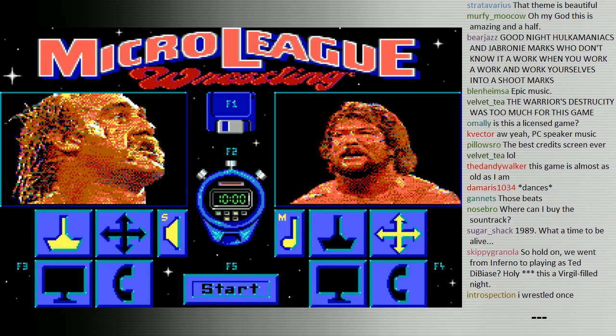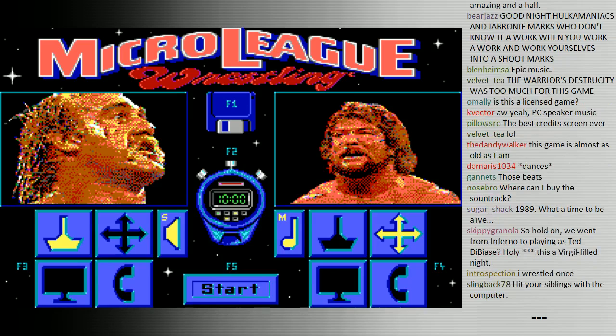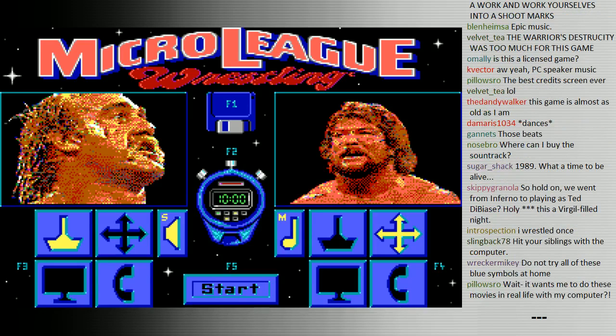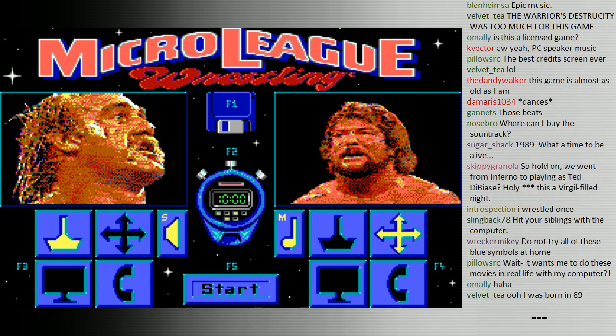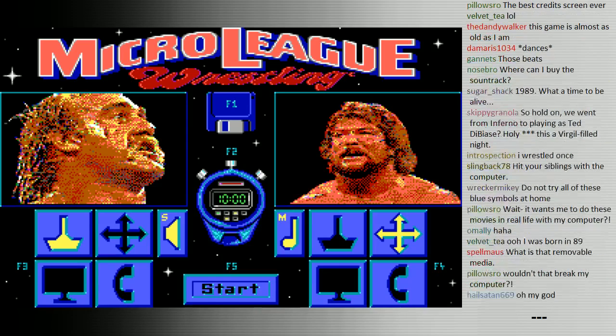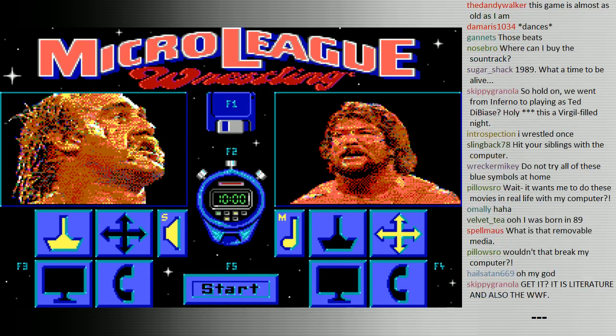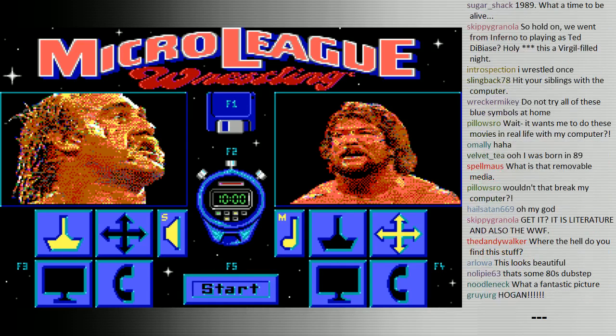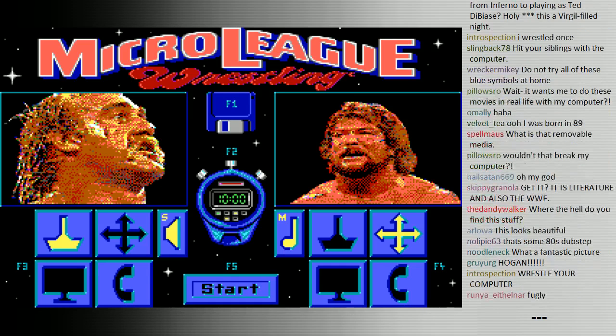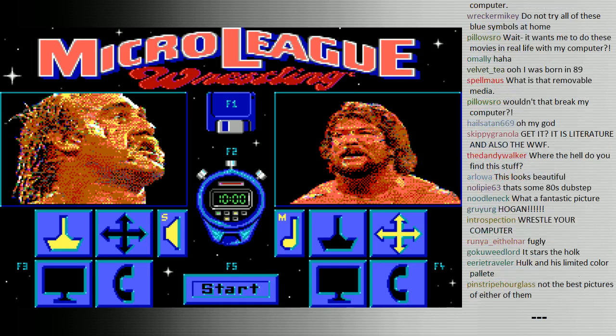Okay, there they are, Hulk Hogan and Ted DiBiase. So we can either control one of these while the computer or a human player plays as the other. We're going to control Hulk Hogan here, and the computer will control DiBiase.